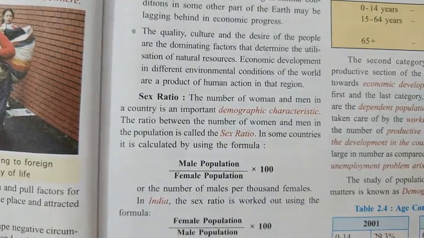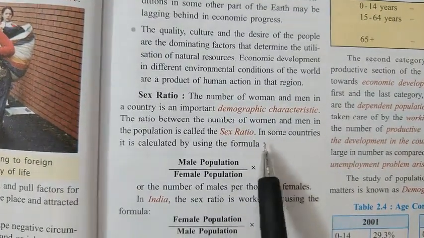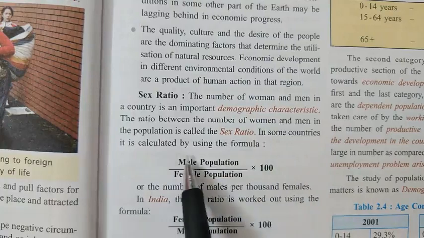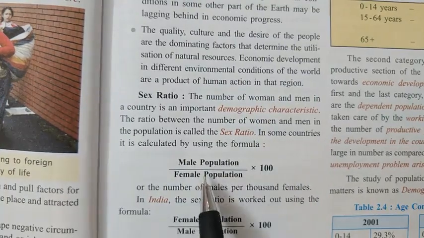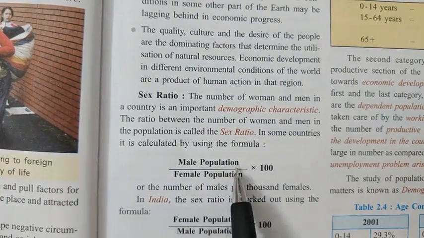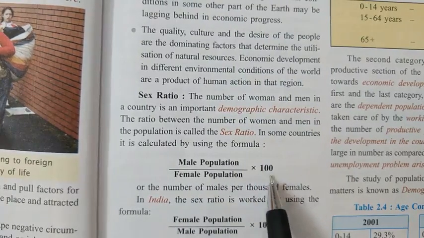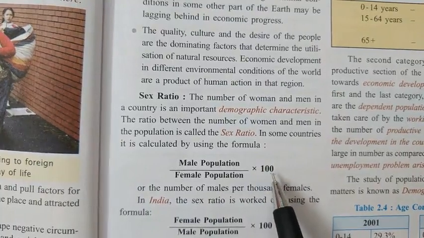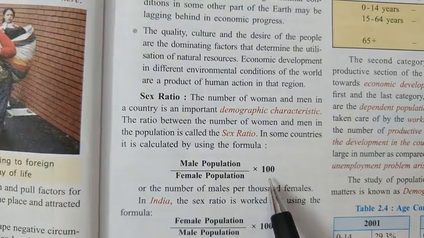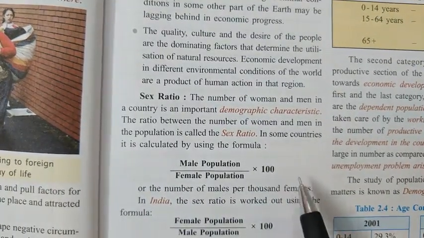In some countries, the sex ratio is calculated using this formula: the male population divided by the female population and multiplied by 100. This is usually used in some European countries.